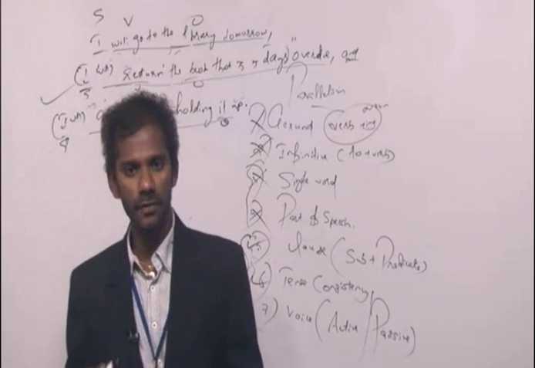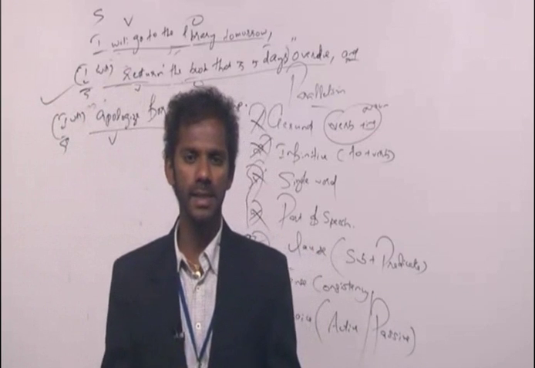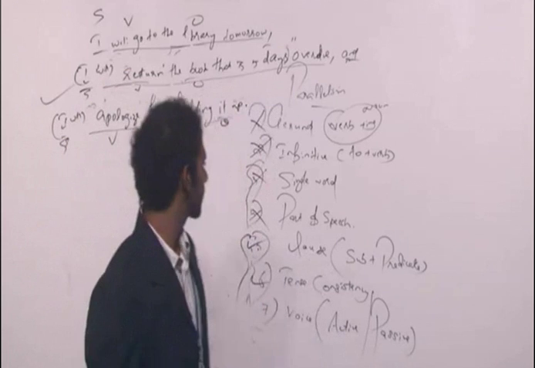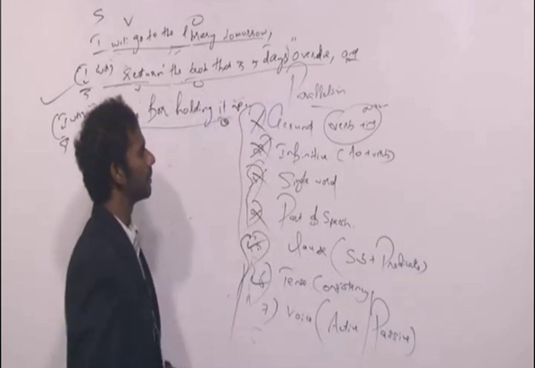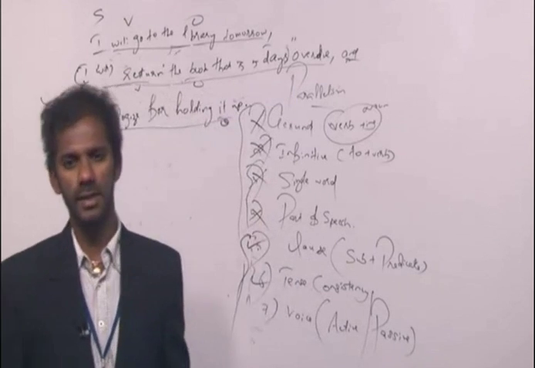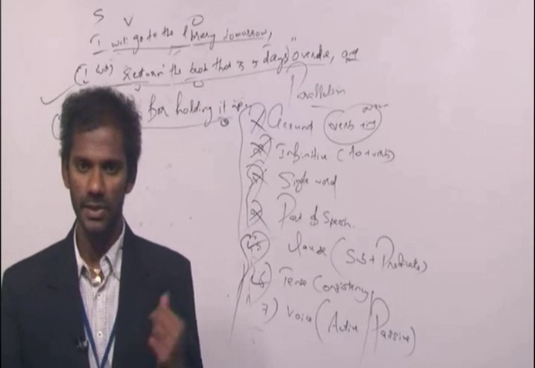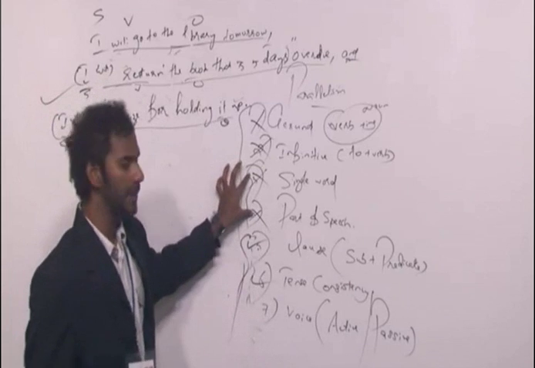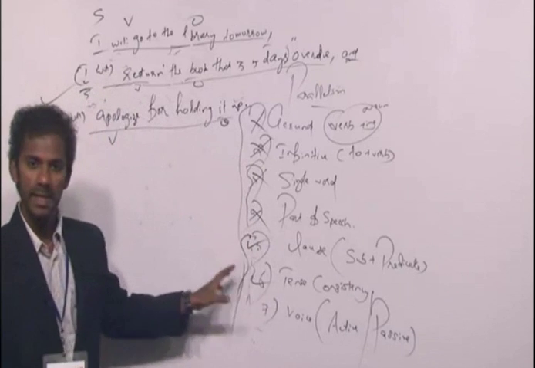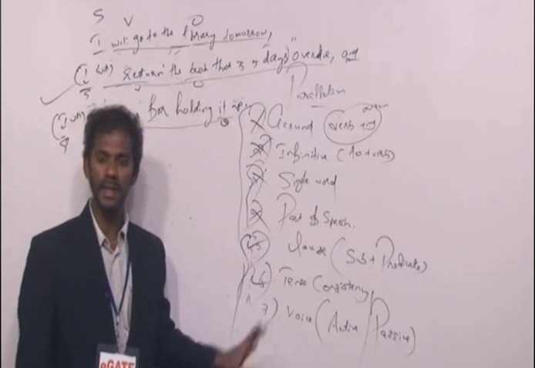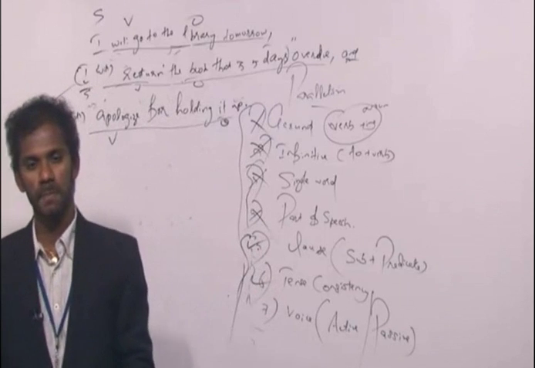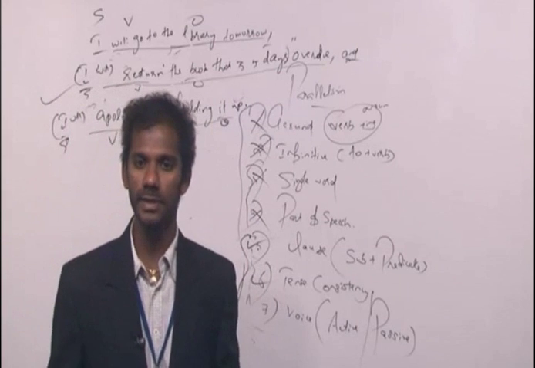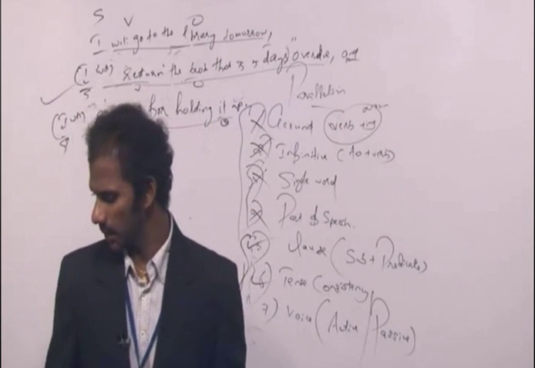Clear? So the concepts of clause, tense consistency and voice must be taken together. Got it? So these are the 7 concepts to be kept in mind while looking for errors based on parallelism. Gerund, infinitive, single word, part of speech, these must be taken together. Clause, tense consistency and voice, these 3 must be taken together. Hope you got it. So these are 7 concepts in parallelism. Fine? Right. I'll give you one more example.